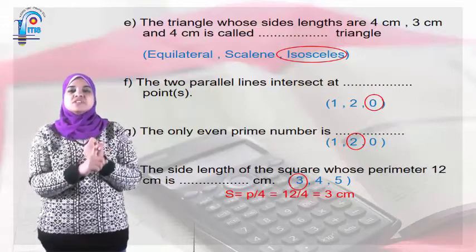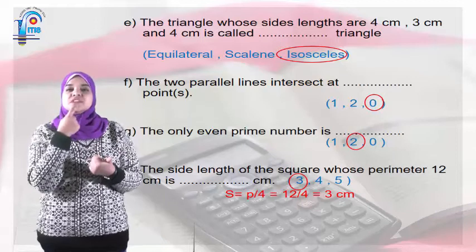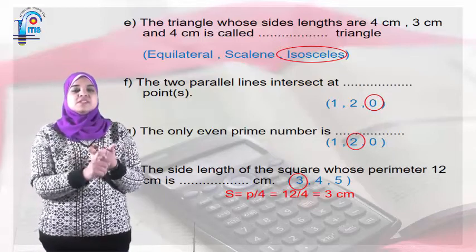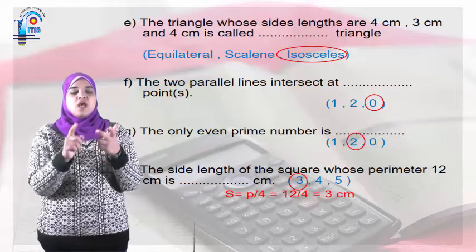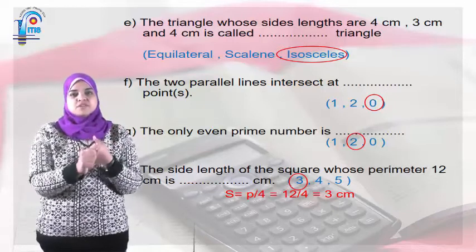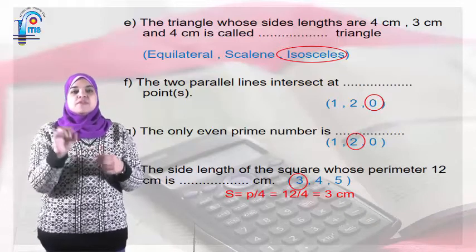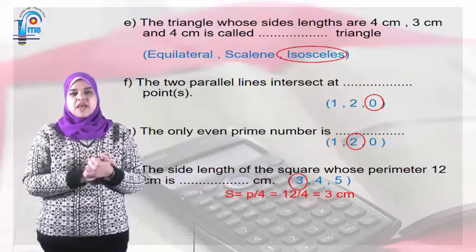So here I have 4 centimeters, and here I'm talking about the sides, not the angles. So the sides here are 4 centimeters, 3 centimeters, and 4 centimeters. I have 4 centimeters and 4 centimeters, so it's going to be which one of them? Isosceles triangle.